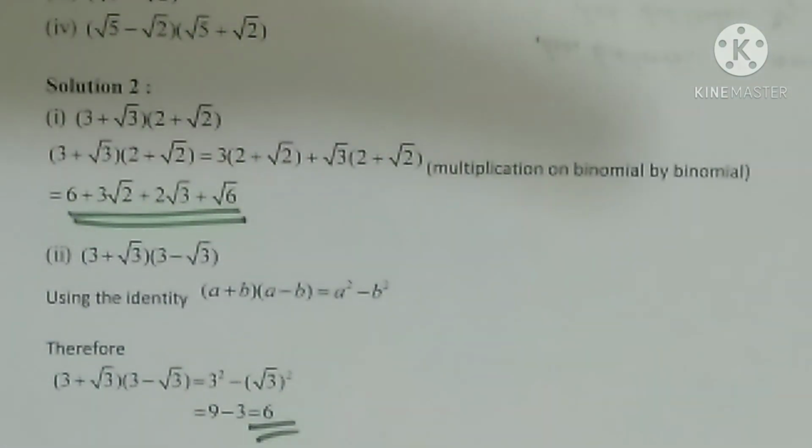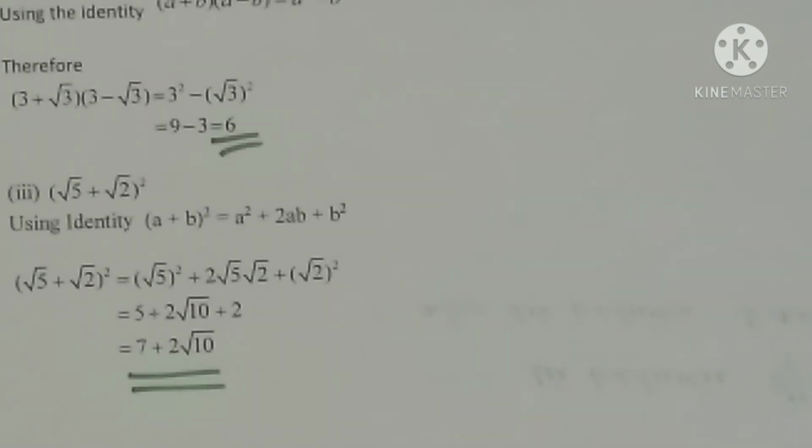Now let us see the third one. Third question. Root 5 plus root 2 whole square. The identity here is a plus b whole square. What is a plus b whole square? It is equal to a square plus 2ab plus b square. What is in the place of a? Root 5. What is in the place of b? Root 2. So just substitute that. Root 5 plus root 2 whole square equal to root 5 square plus 2 root 5 into root 2 plus root 2 whole square.